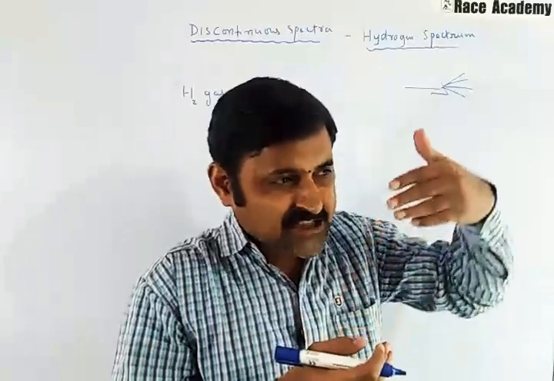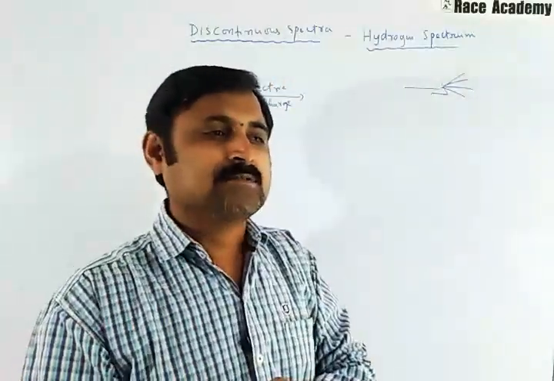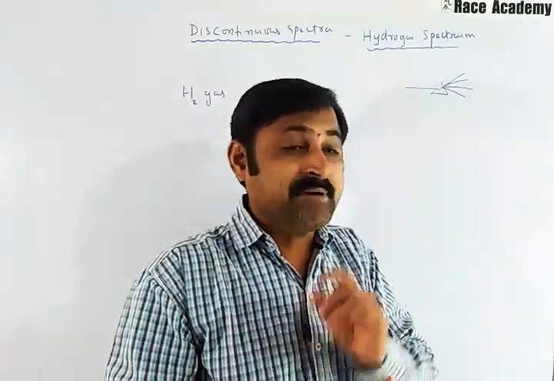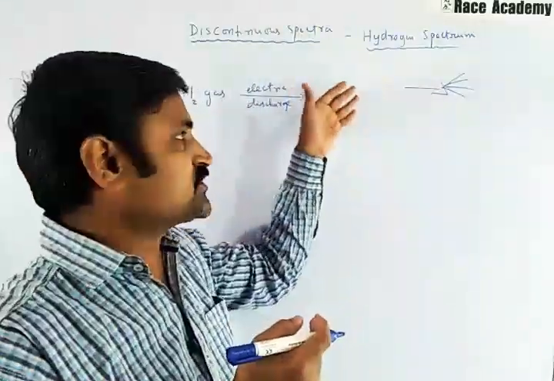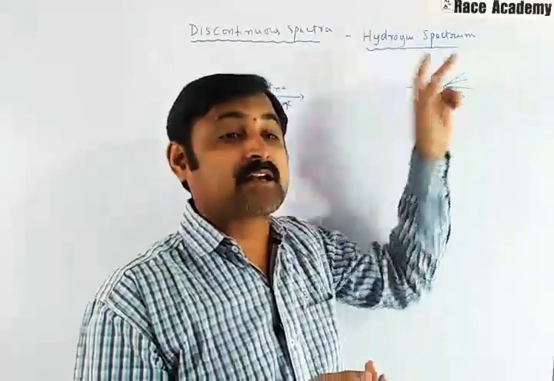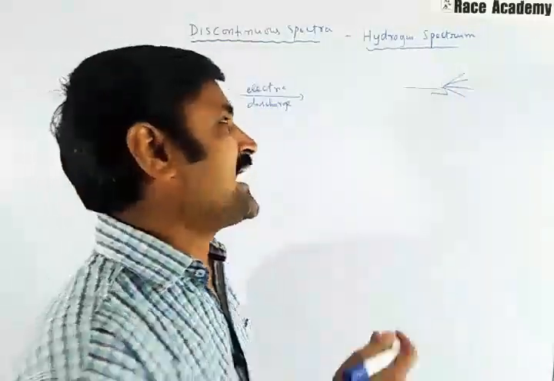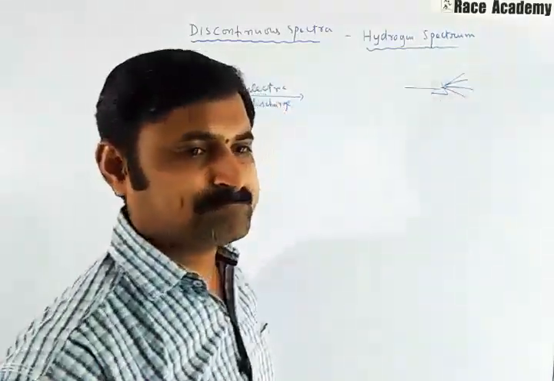When electric discharge is passed through hydrogen gas at low pressure, a bluish light is emitted. When that ray is passed through a prism, a discontinuous line spectrum of several isolated sharp lines is identified.